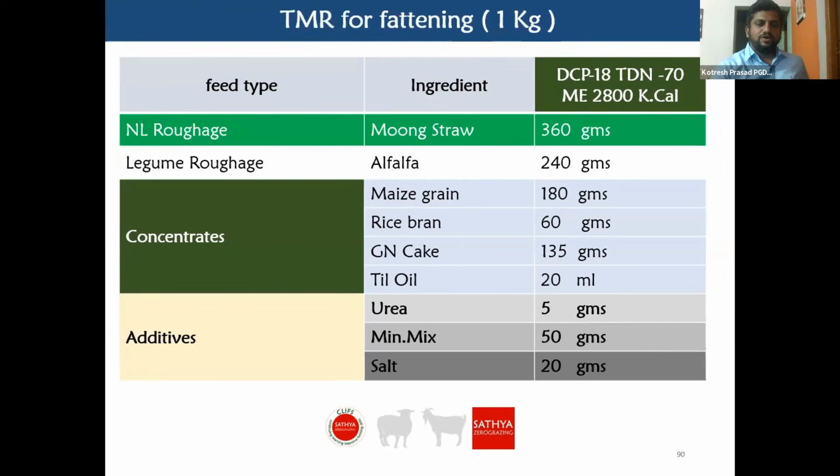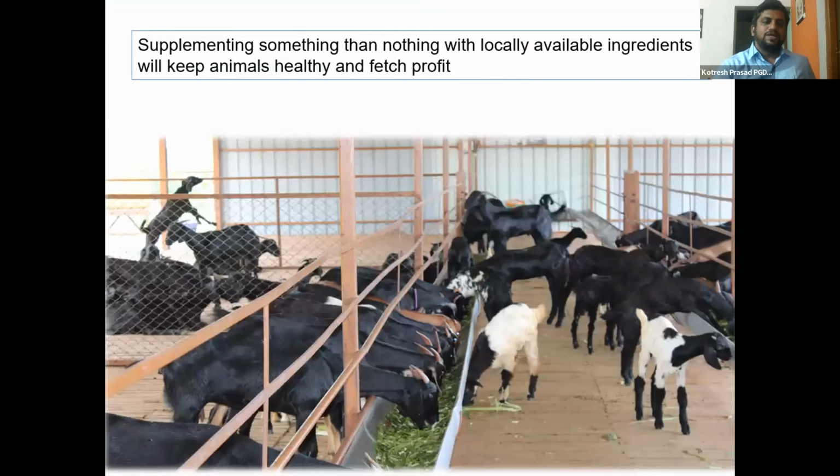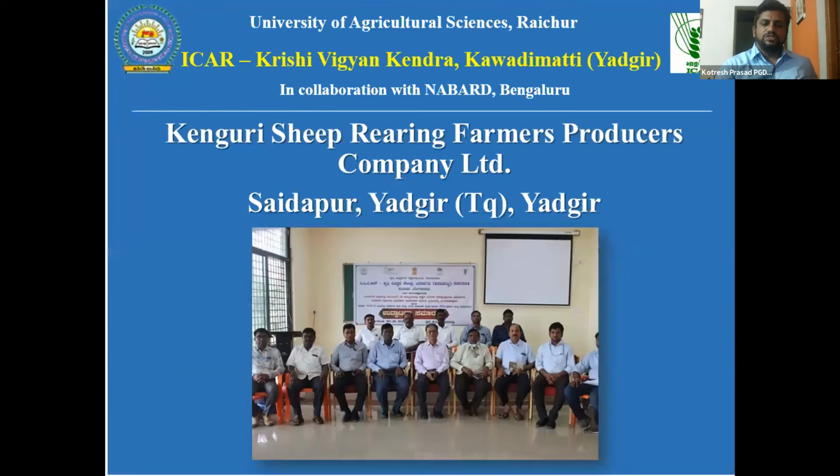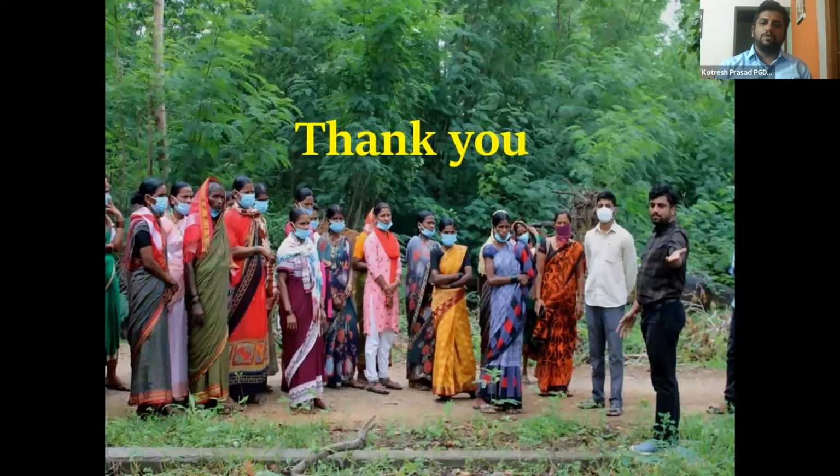So these are different feedstuffs which we can use for making TMR. So supplementing something rather than nothing with locally available ingredients will keep the animals healthy, and it will fetch profit to the farmers. So this is our FPO, where farmers, these are all practices which I discussed today. Many of them are practiced by our own farmers. Thank you very much. Here you can see the subabul crop behind, and we are explaining different fodder crops to the goat rearing farmers in our district.